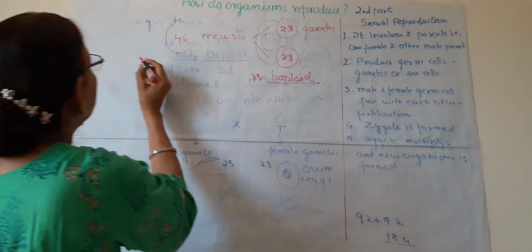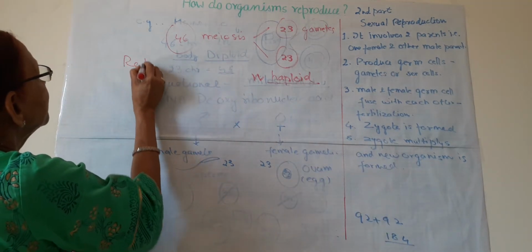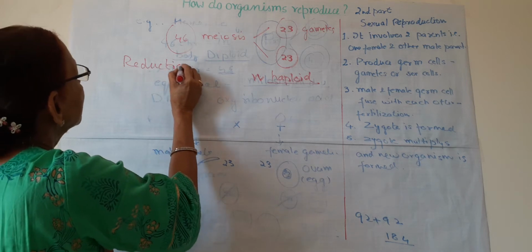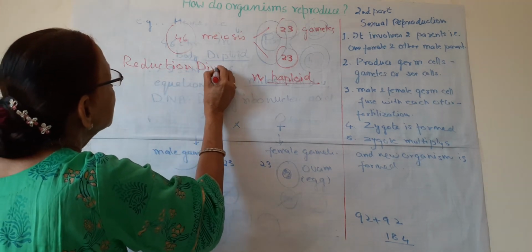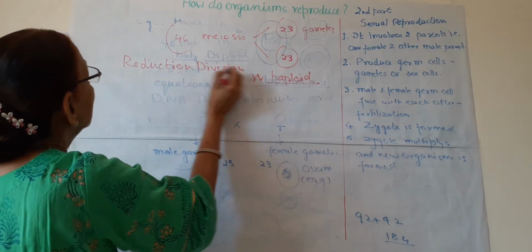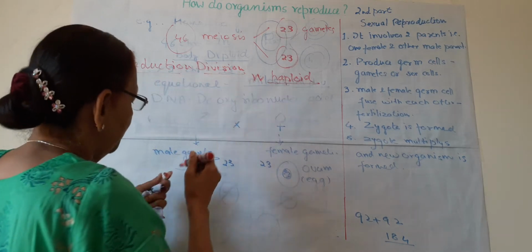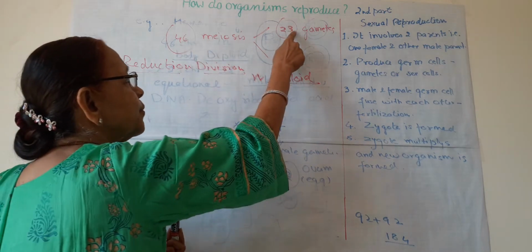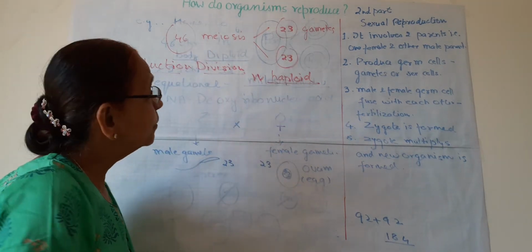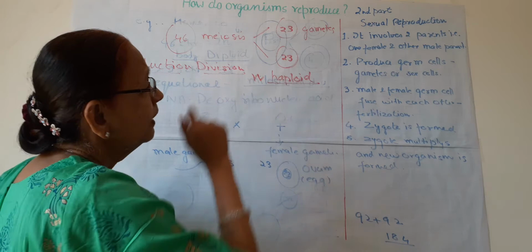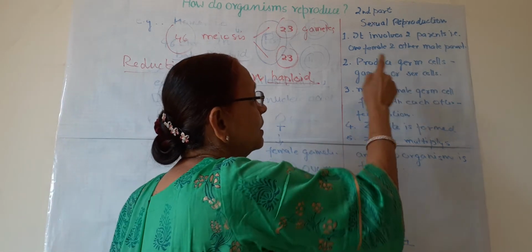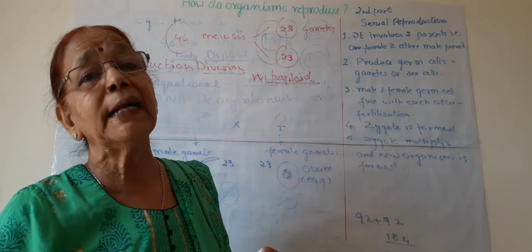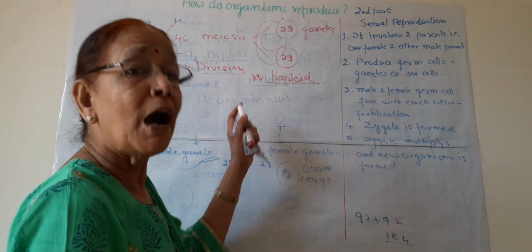It is also known as reduction division. Why is it known as reduction division? Because it is reducing the number of chromosomes. It has reduced the number of chromosomes from 46 to 23. So by this division, gametes are formed and the DNA content is halved.